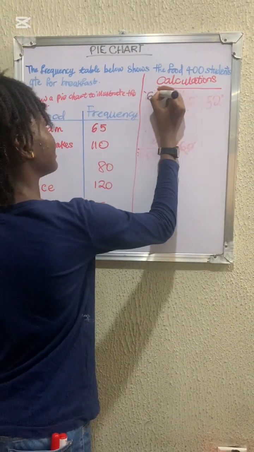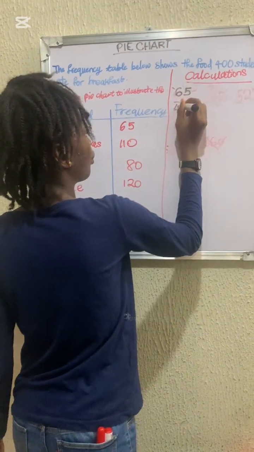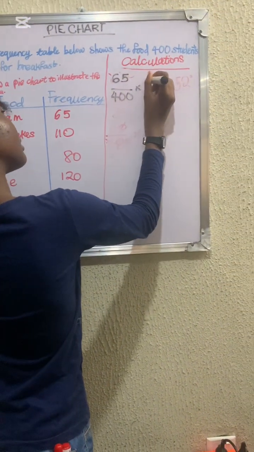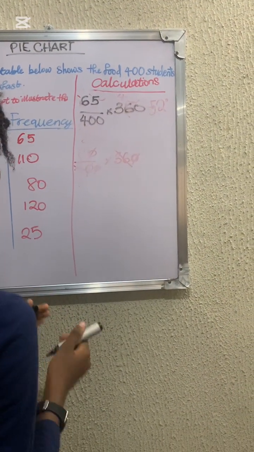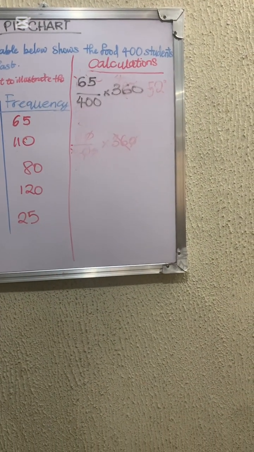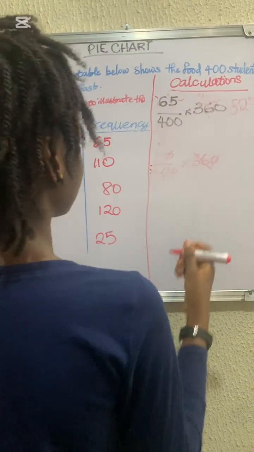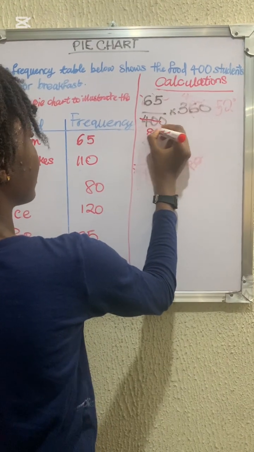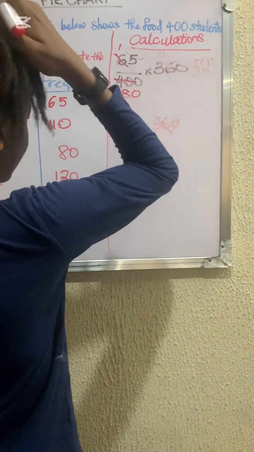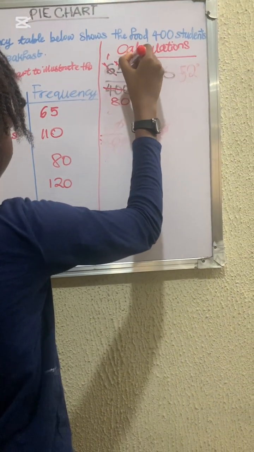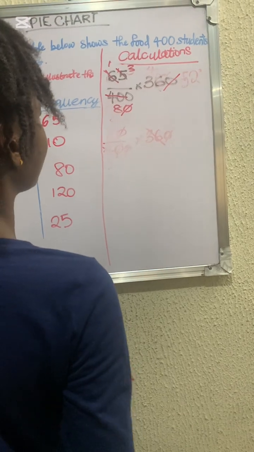We're going to have 65 divided by the total number of students, 400, times 360. Now, there are different ways of solving this. You can use 5 to cancel, or you could use 2. I think I'm going to use 5 to cancel. So 5 here is going to give us 80, and 5 here is going to give us 13. This 0 will cancel this 0, and we have 13 times 36 divided by 8.